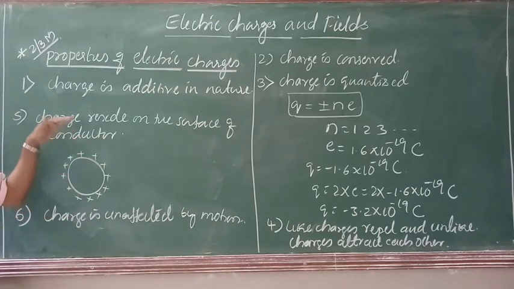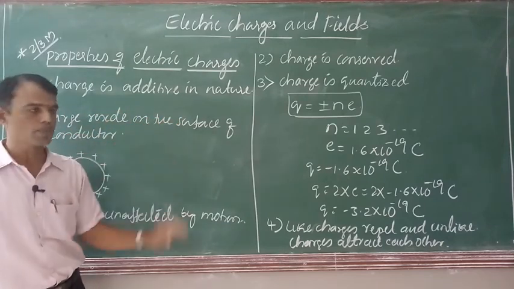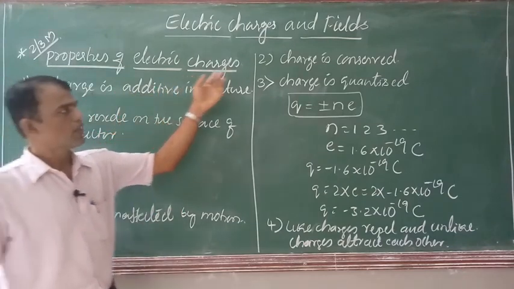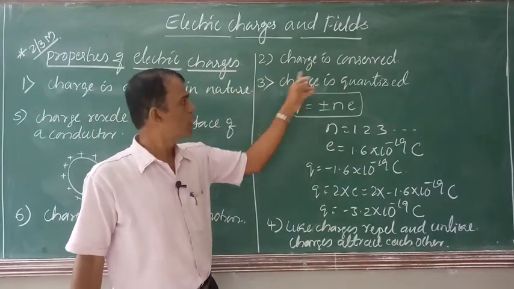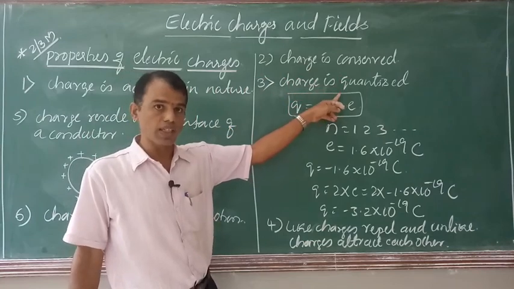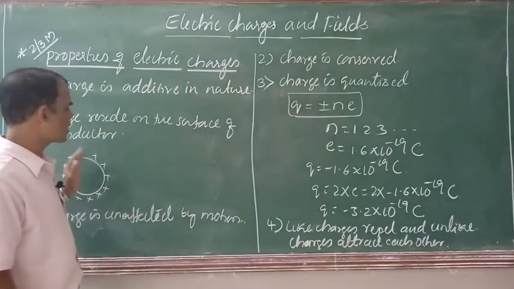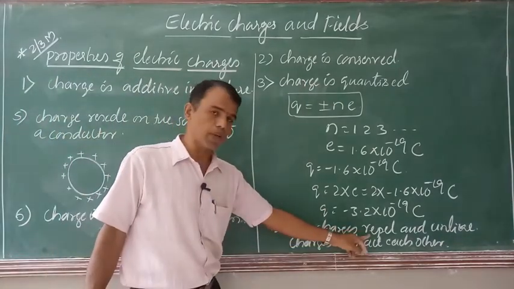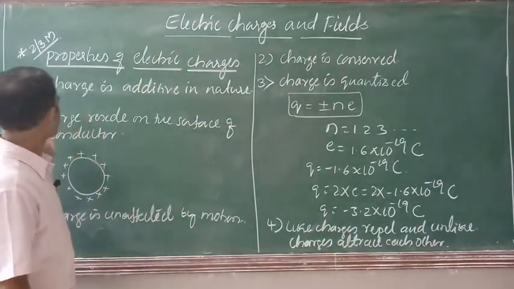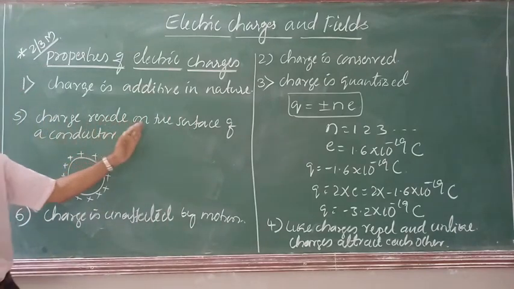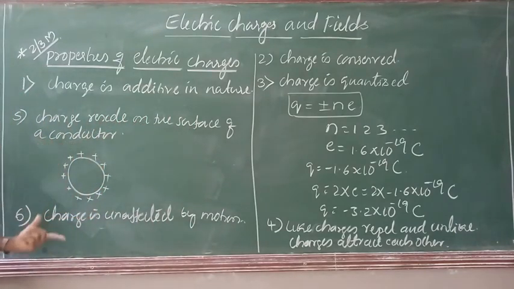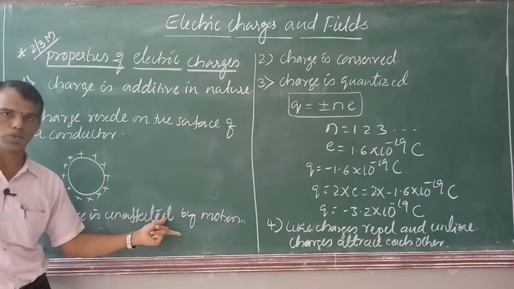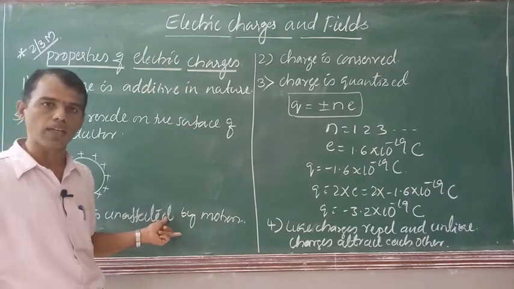So these are some of the important properties of electric charges, out of which the first three, charge is additive in nature, charge is conserved, and charge is quantized, are the basic properties. And the rest three are that like charges repel and unlike charges attract, the fifth property says charge resides on the surface of a conductor, and the last property says that charge is unaffected by motion. So these are some other properties of electric charges.